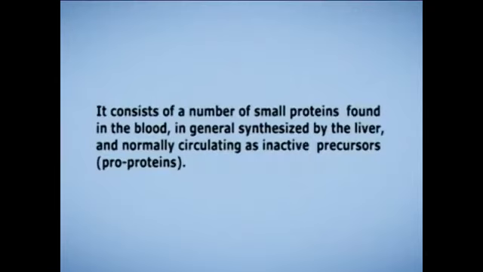It consists of a number of small proteins found in the blood, in general synthesized by the liver and normally circulating as inactive precursors or proproteins. It contributes to inflammation by inducing local changes in blood flow and influx of inflammatory cells into affected areas. When stimulated by one of several triggers, proteases in the system cleave specific proteins to release cytokines and initiate an amplifying cascade of further cleavages.